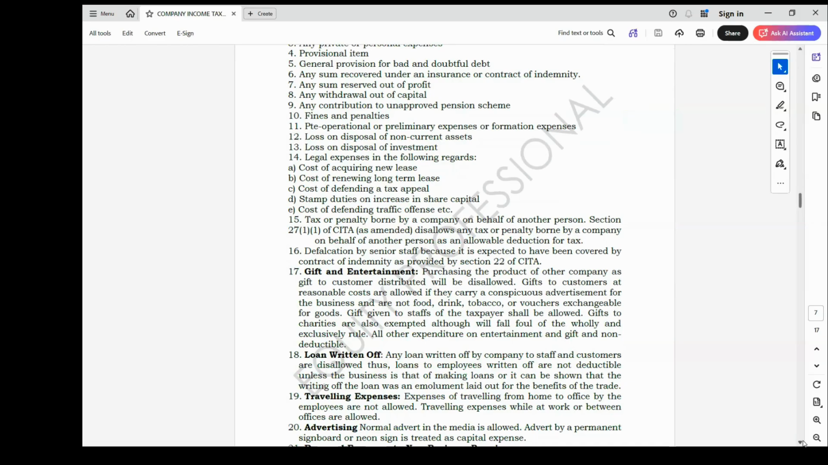It can be a loan to a customer or a loan to staff, because it is not the nature of the business to be giving out loans. Any loan written off will be allowable, whether it is a loan to a customer or a loan to staff.